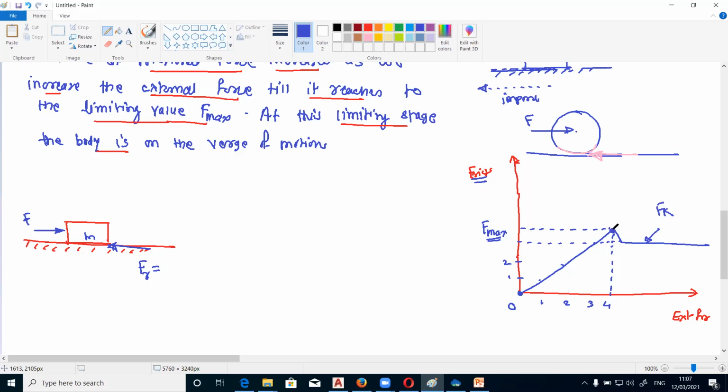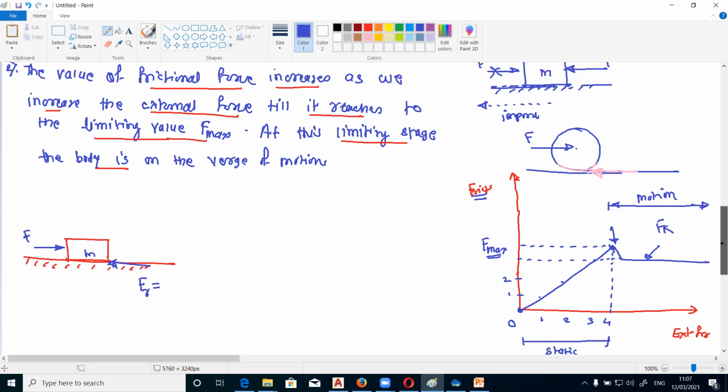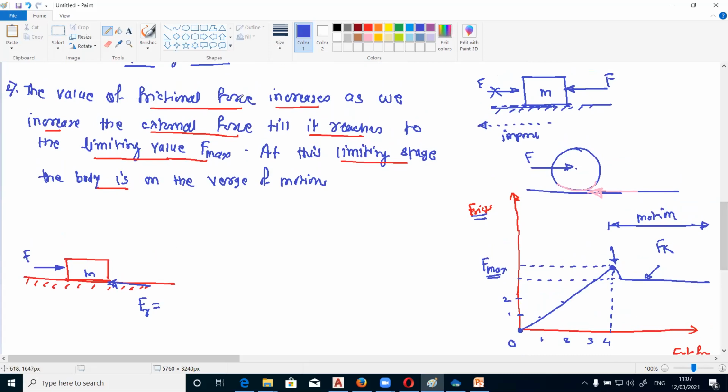So at the limiting frictional force, from this graph, we can observe the left side is the static condition. So the object is not moving up to this limiting value. Okay. After this limiting value, suddenly the object will start moving. So this is the motion or the kinetic condition. So what is the meaning of the second law? The value of frictional force increases as we increase the external force till it reaches the limiting value, meaning this value, F max. At this limiting stage, the body is on the verge of motion.